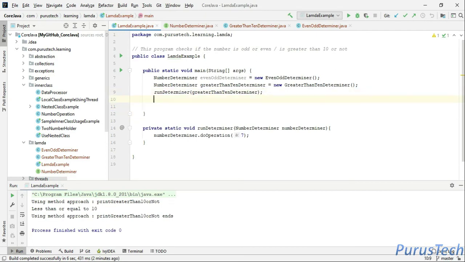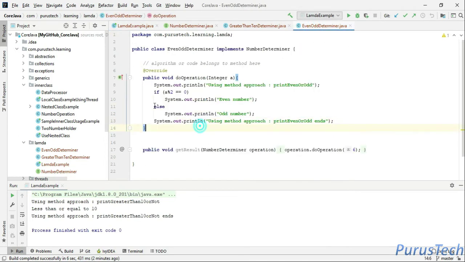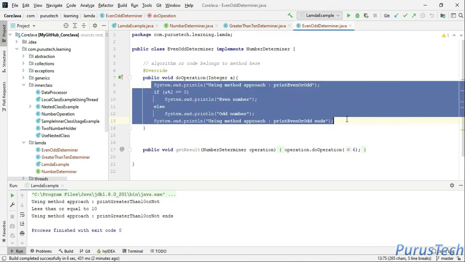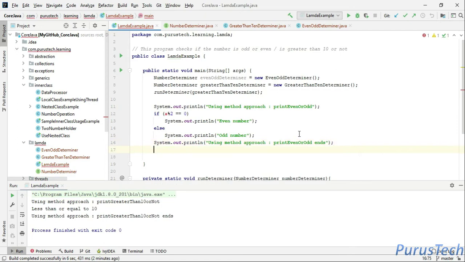So you should say that this is one of my logic, the even odd determiner. So I have one logic. Let's take this logic, and this is one kind of logic which I want. This logic you should put into one kind of argument.